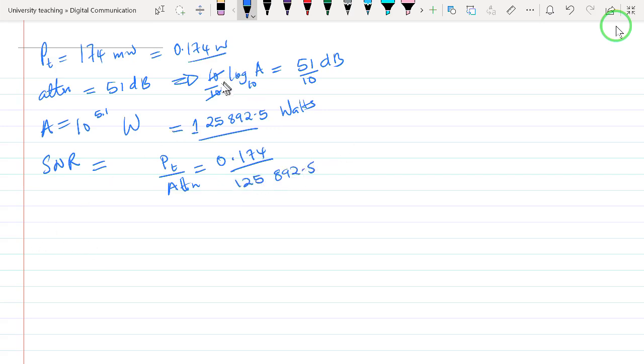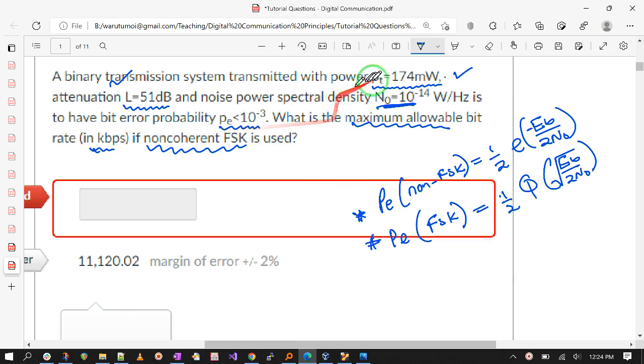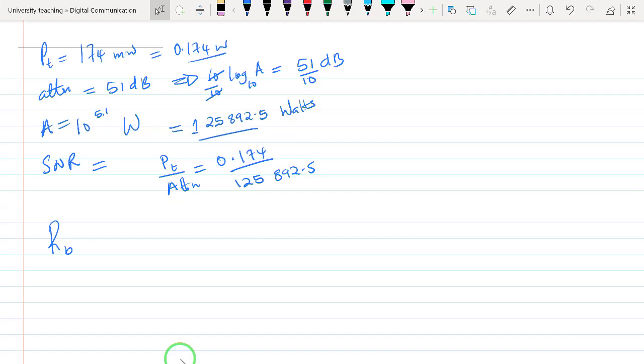125,892.5. So remember, the question is asking the maximum bit rate RB that may be used. In this context, the question is how do we evaluate this bit rate?